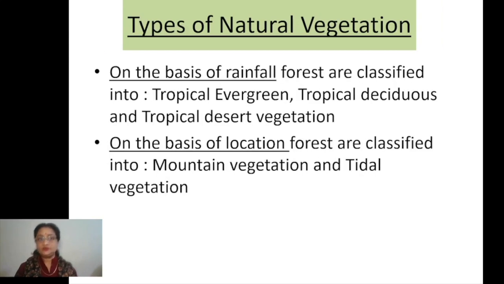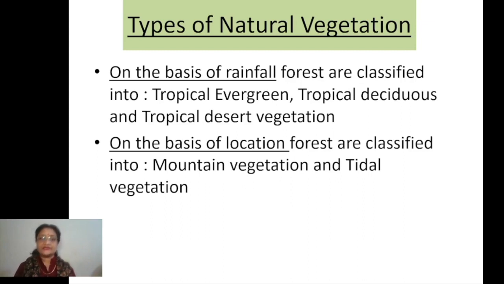So that can be called a virgin forest. Now, what are the different types of natural vegetation? The types can be classified on the basis of two criteria. Number one is on the basis of rainfall. The amount of rainfall determines what type of vegetation is found in any area, and that is categorized as tropical evergreen, tropical deciduous and tropical desert vegetation.